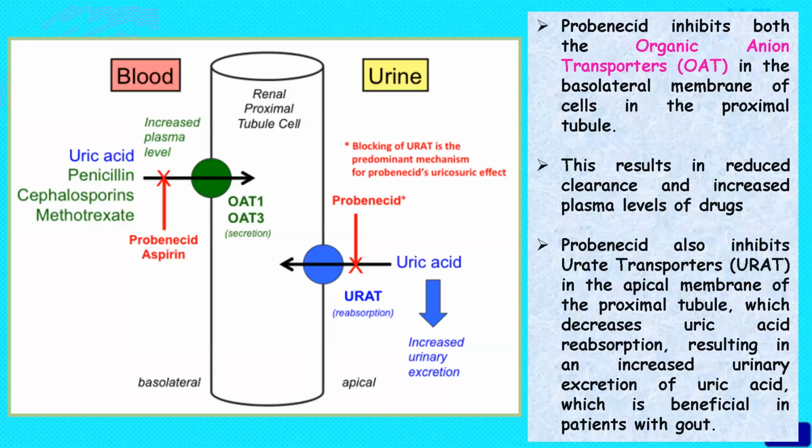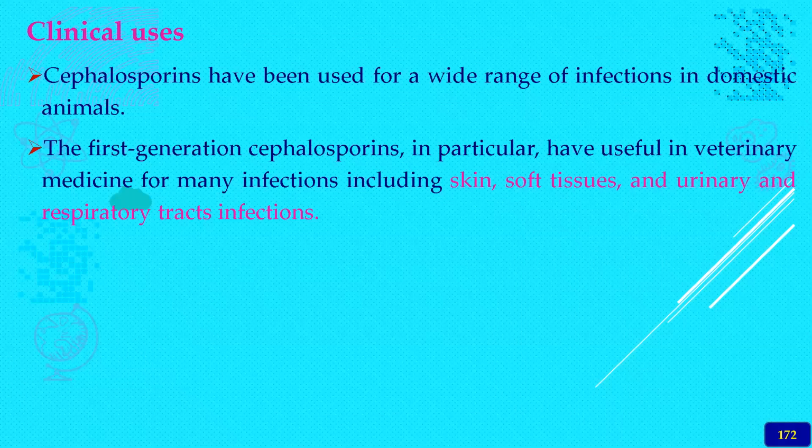So here you can see the resistance mechanisms. We will see it later, especially the clinical use of the cephalosporins. They are used for a wide variety of infections, especially in domestic animals, and the first generation cephalosporins in particular are used in veterinary practice, especially in dogs.